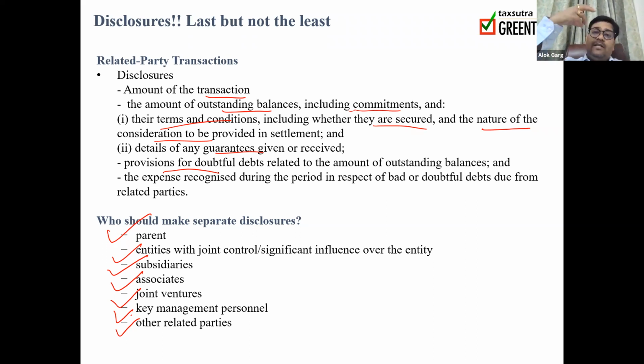For example, I am X Limited and I have a transaction with my parent. So I have to show the transaction separately with the parent. If I am X Limited and I have a transaction with my joint venturer who has joint control over me, or my investor who has significant influence in me, I have to show the transaction separately with the entities with joint control or significant influence. If I have a transaction with my subsidiary, then again I have to show the transaction separately for the subsidiaries, associates, joint venture, KMP, and other related parties.